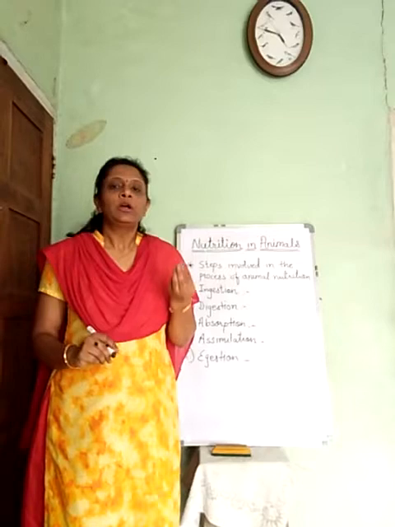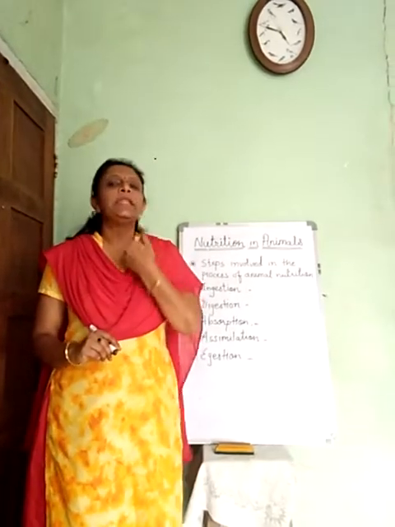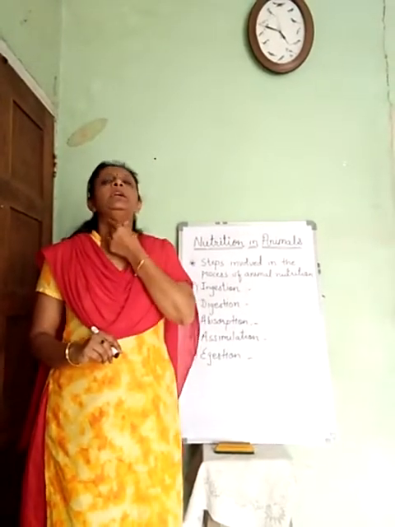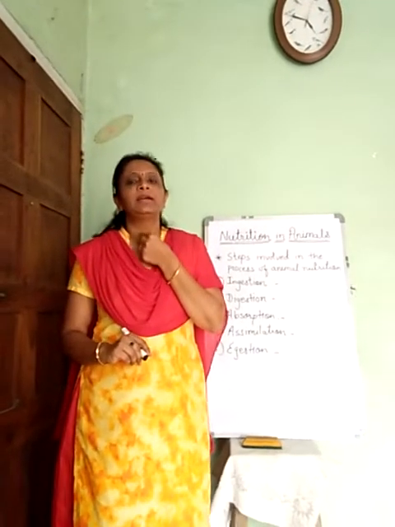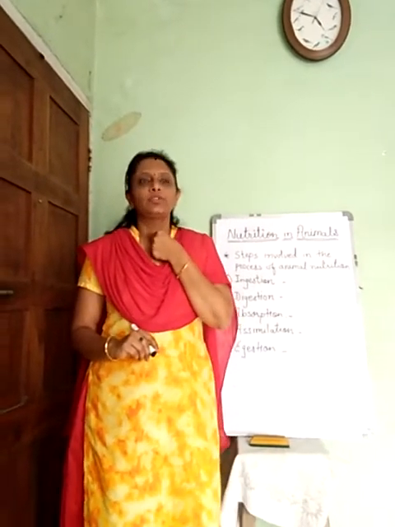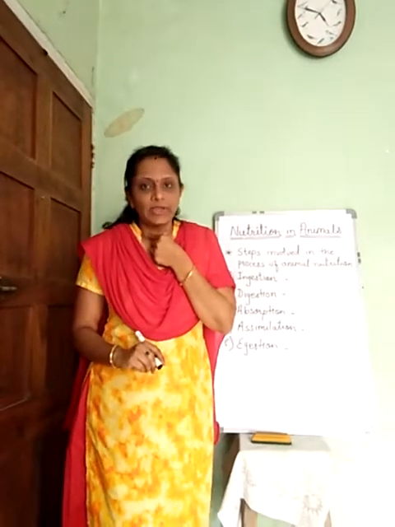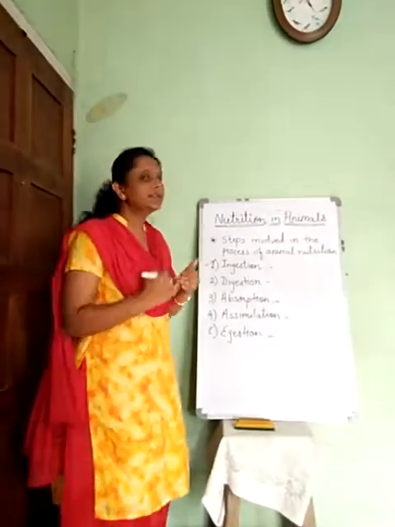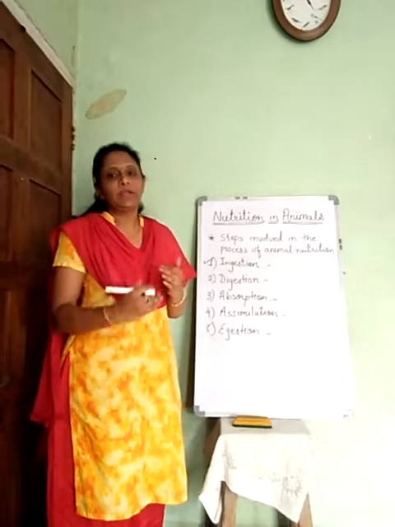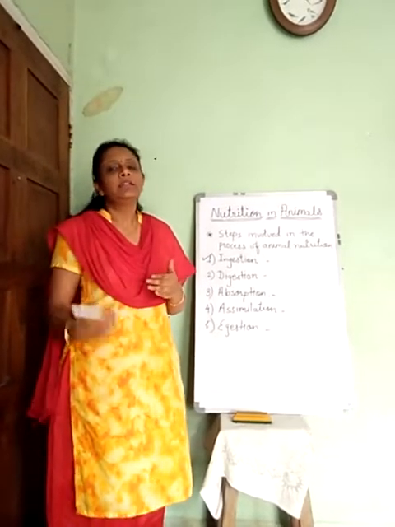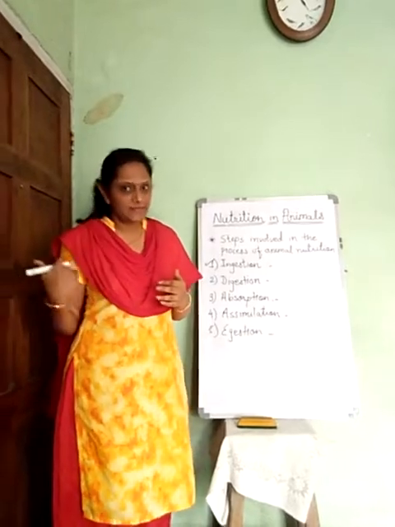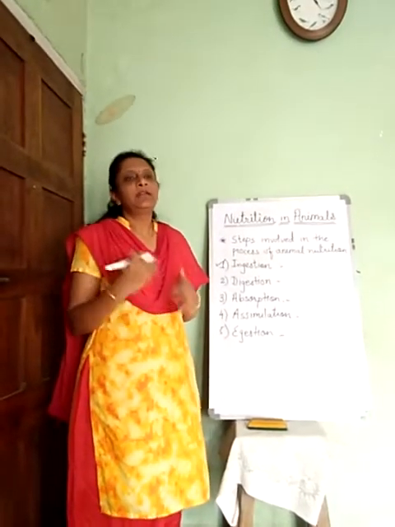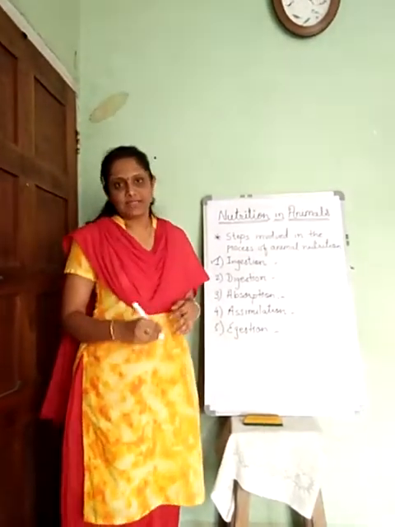This small bolus is engulfed inside the esophagus. There is a pipe inside your neck, and that is called the esophagus. From the esophagus it enters the next part of the digestive system, the stomach, and then the digestion process starts.